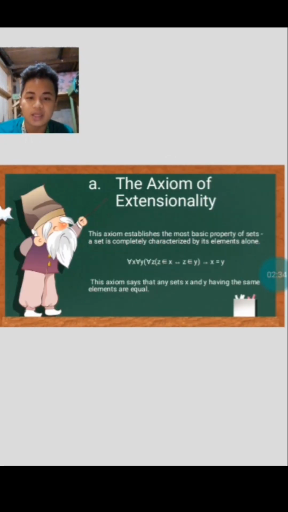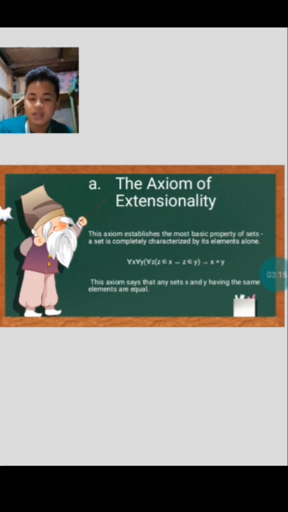So first is the axiom of extensionality. The axiom says that any sets x and y having the same elements are equal. This axiom establishes the most basic property of sets: a set is completely characterized by its elements. For all x, for all y, and for all z, z is an element of x if and only if z is an element of y. Therefore, x is equal to y. So the axiom says that any sets x and y having the same elements are equal.